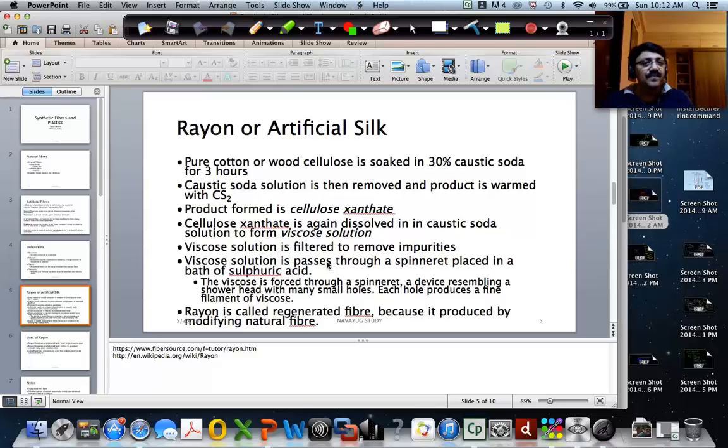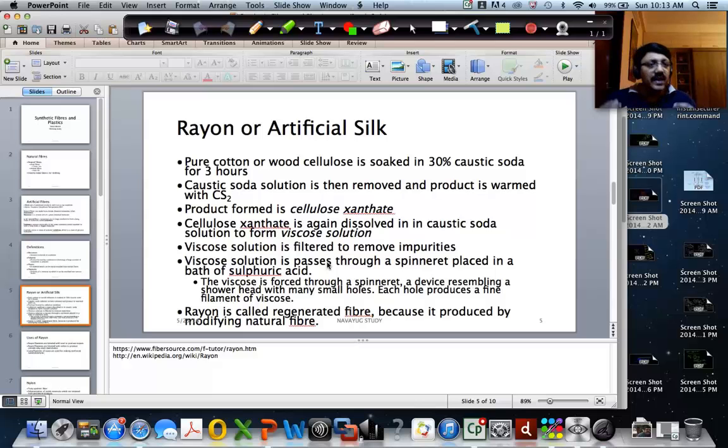Wood cellulose is basically created out of the stems and barks of trees, and inside it has cellulose. And cellulose itself is a polymer of the glucose monomer. So that is the raw material used for rayon.